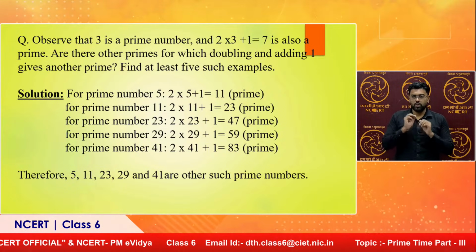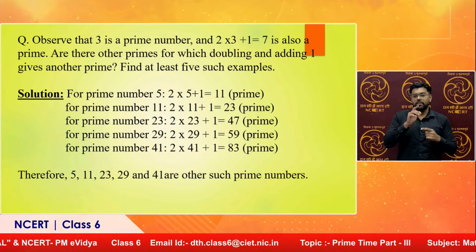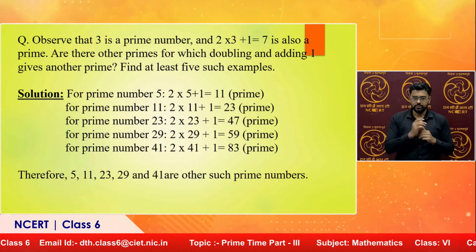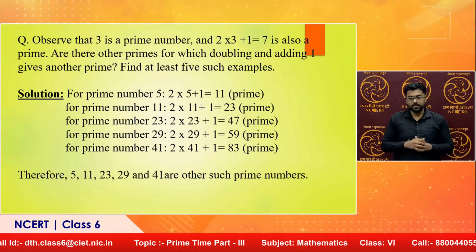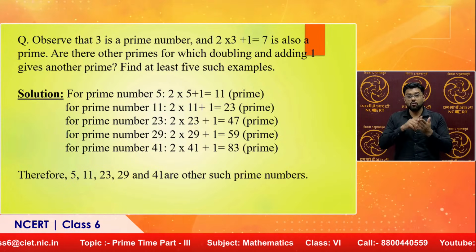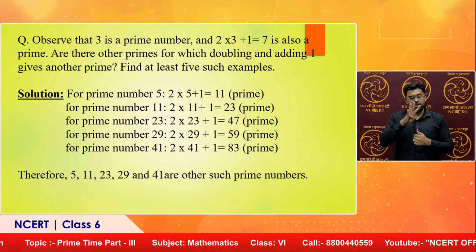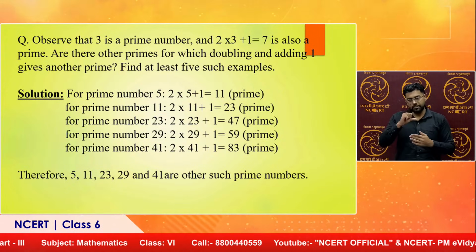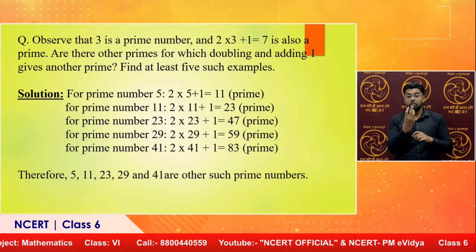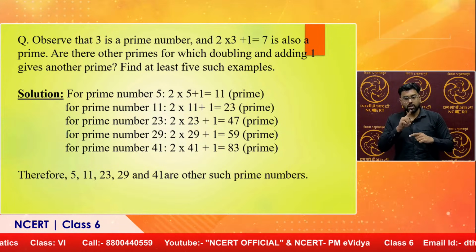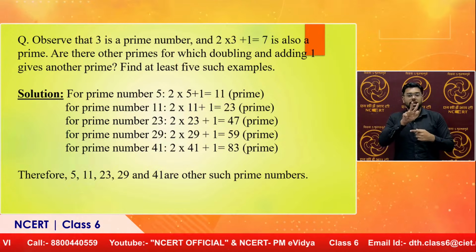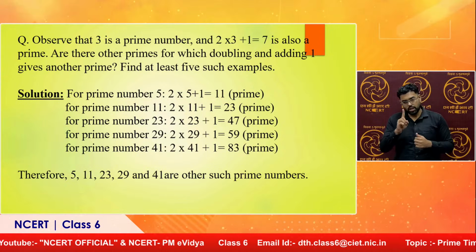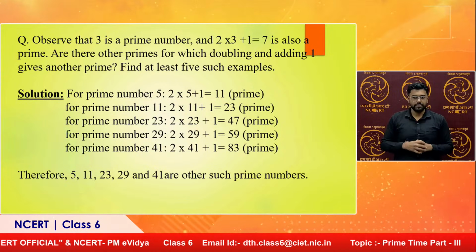So, for prime number 5, let us double it. 2 5s are 10. 10 plus 1 gives me 11. It's prime. What about 11? 11 2s are 22 plus 1 is 23, again it is prime. 23 into 2 gives me 46 plus 1 is 47, it is again prime. What about 2 into 29? It is 58, 58 plus 1 gives me 59, which is again prime. What about prime number 41? 2 into 41 gives me 82, 82 plus 1 is 83, which is a prime number. Therefore, 5, 11, 23, 29 and 41 are other such prime numbers. Okay.